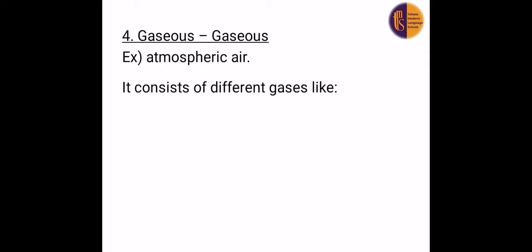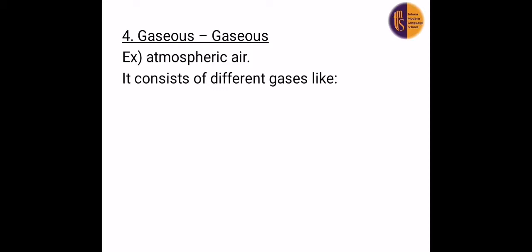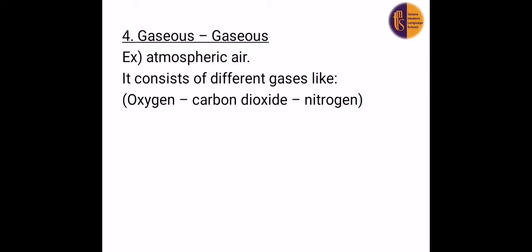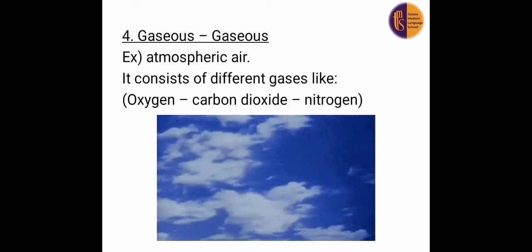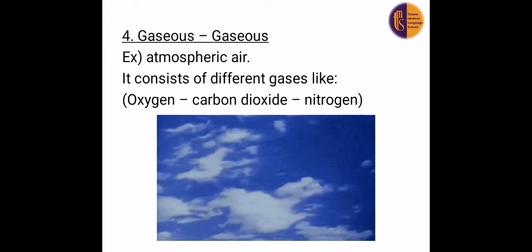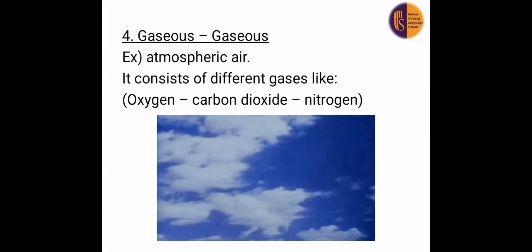Number 4, we have gaseous mixture. Like what? Like atmospheric air. Air is composed of, or consists of, different gases. Like what? We have oxygen, carbon dioxide, nitrogen, hydrogen, water vapor. All of these are gases. So atmospheric air is an example of gaseous mixture.